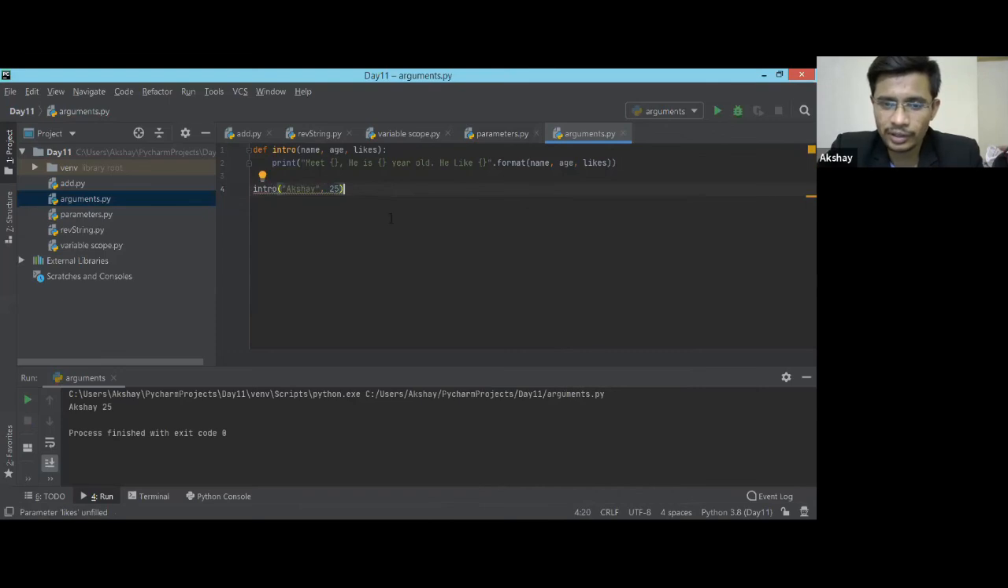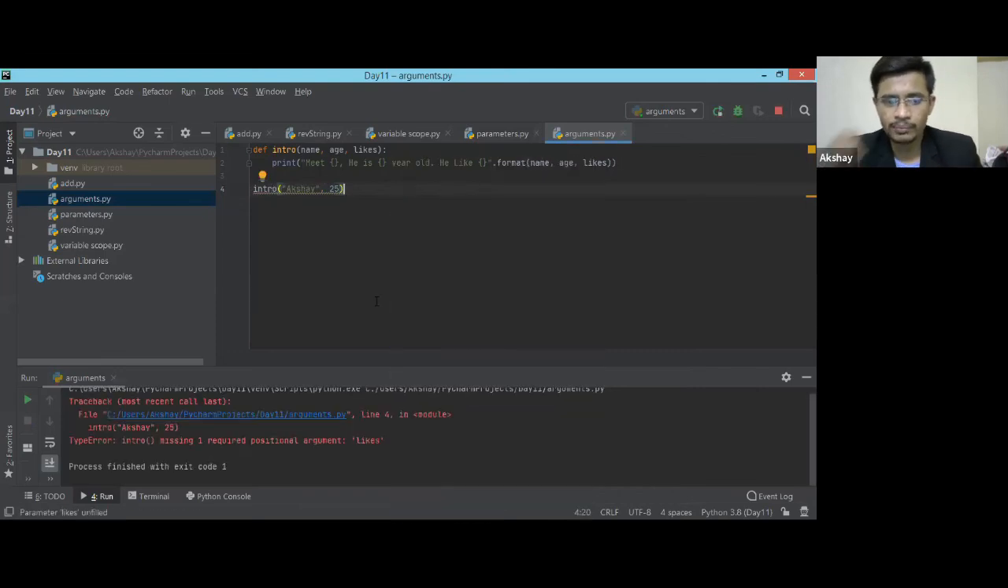See, I'm just giving two parameters and calling this function. See, it gave me an error. You know why? Because there are three parameters over here, and you are passing only two. Missing one required positional argument, likes. So I haven't passed it. This is the required arguments, meaning whatever number of parameters there are, you have to pass those parameters. Now as Suraj asked, how to make a parameter optional?